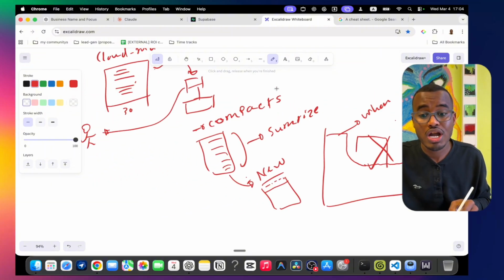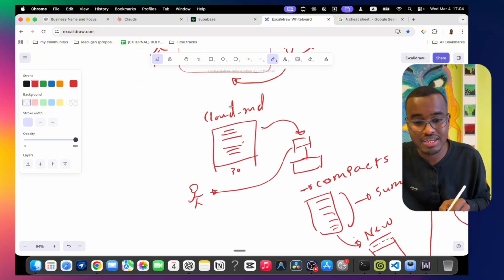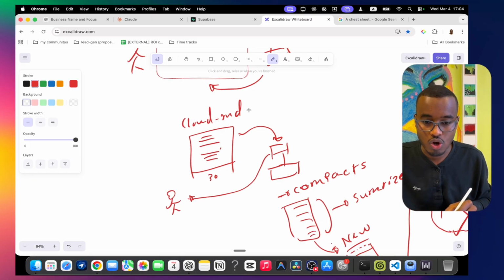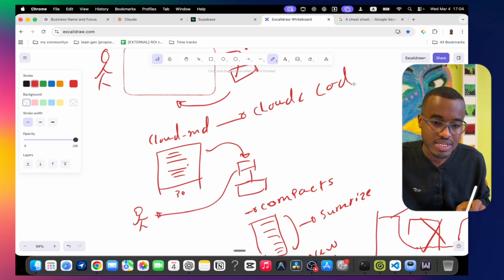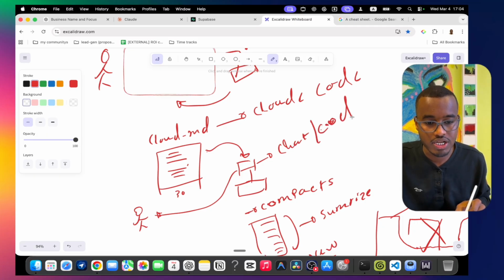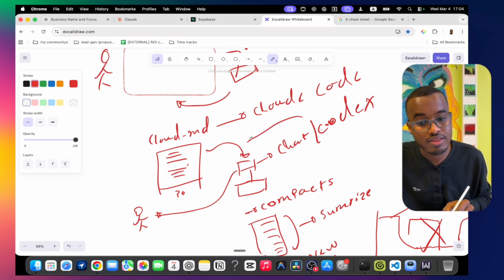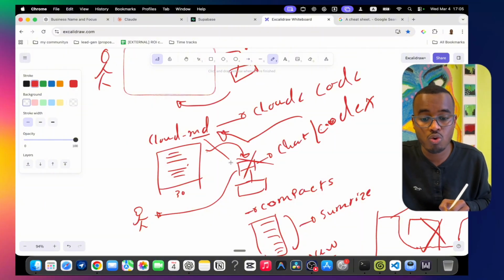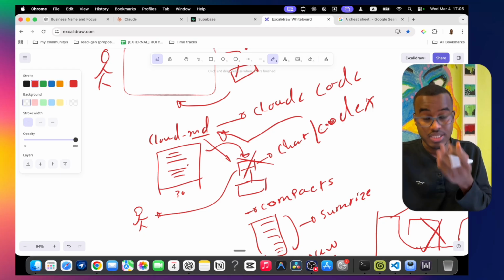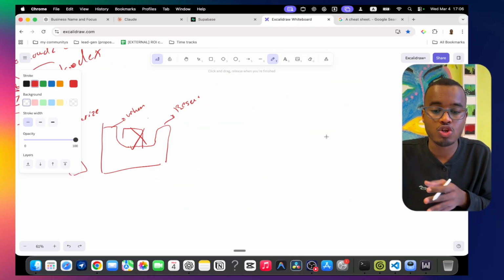The problem CLAUDE.md files also have is that no other AI agent can use them. Only Claude AI or Claude Code is able to use it. If I try right now, let's say here it is ChatGPT or maybe Codex, and I want it to use this CLAUDE.md file, it cannot, even though they are trying to develop MD files that would allow Codex to use it. But right now, we still have this mess.